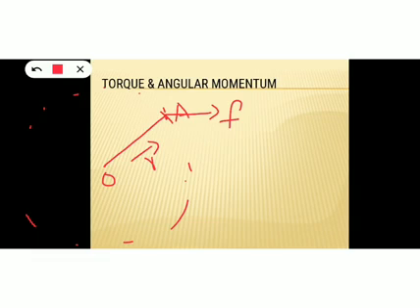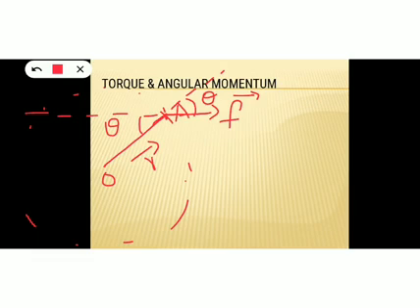Now if you backtrace this force, an angle is formed here. This angle is formed between the position vector R and the direction of force F. So let this angle be theta. Here also, when you extend the vector R, you can see an angle is formed, and this angle is formed between the direction of vector R and force F. So both are vertically opposite angles, so both angles will be equal.